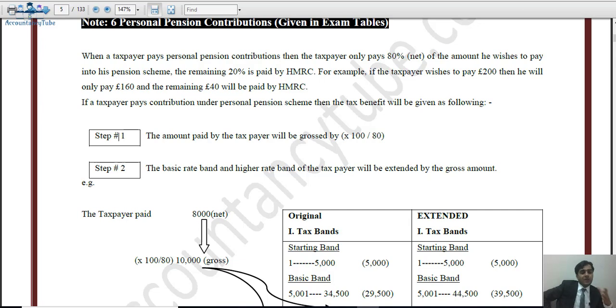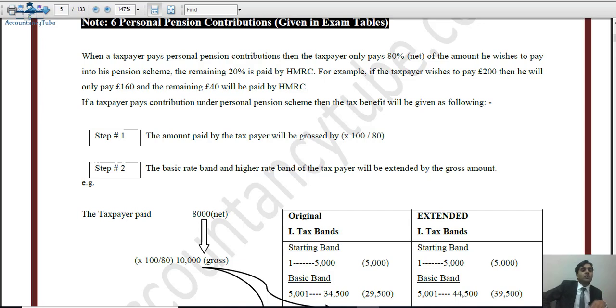The third benefit, now if you want to write down these benefits, you can do so. The third benefit is that whatever the gross amount of personal pension contribution is, that will be added to your basic rate band and the higher rate band, because there are two bands. What is the actual amount of the basic rate band? 34,500. That is the normal basic rate band. Say for example you have contributed £8,000 in the personal pension contribution, the other £2,000 will be paid by HM Revenue and Customs. What you will get in the actual personal pension contribution is £10,000. Now your basic rate band of 34,500 will be extended by £10,000, which is the gross amount of the personal pension contribution. So that is the third benefit.